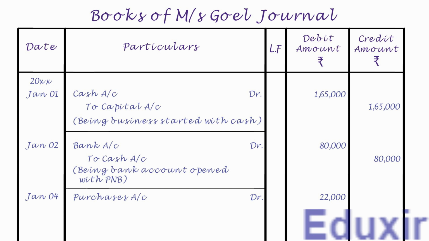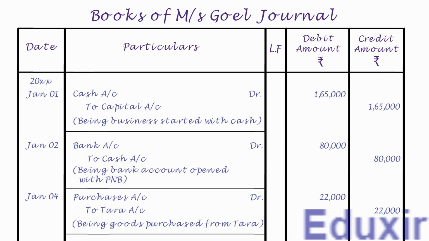Leaving a margin, let us now record the Tara account as the credit entry. Let us also write the credit amount of 22,000 rupees into the credit amount column. Let us now write the description or narration of this transaction, that is, being goods purchased from Tara. Let us now draw a line to mark the completion of generalizing of this transaction. That completes the generalizing of this transaction. Let us now take up the next transaction.